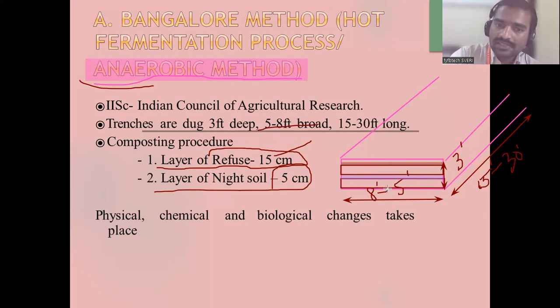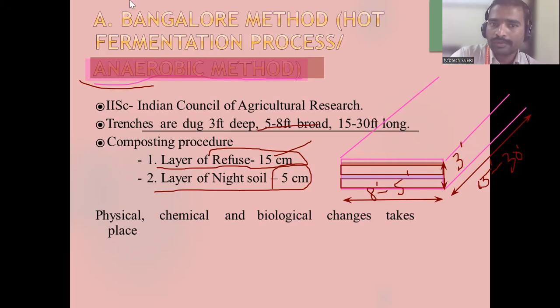After this is finished, is there any air inside? There will not be any air. So this method is called the anaerobic method, because they open the trench up to 3 feet, put the waste, the sludge or night soil, again the waste, again the night soil, then the soil, and compact. There is no provision of air. If there is no air, it will become anaerobic.